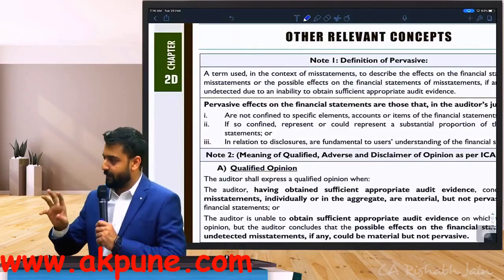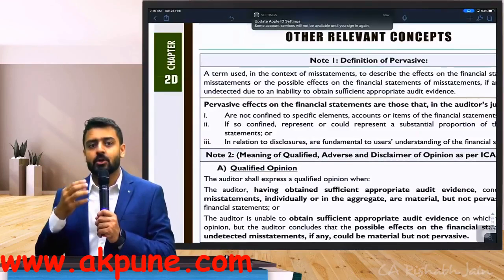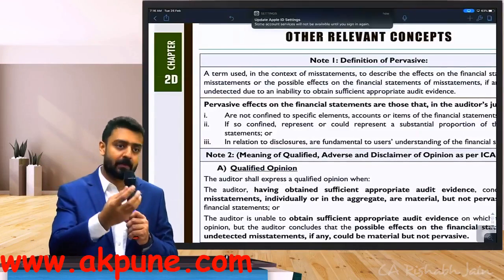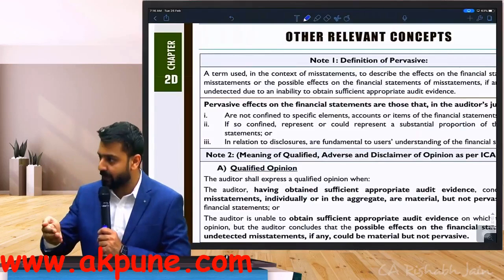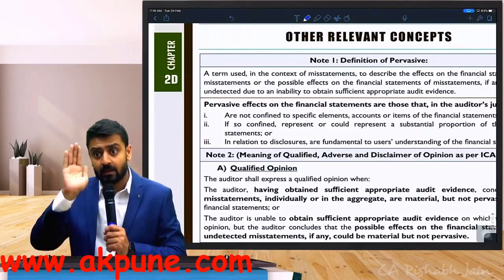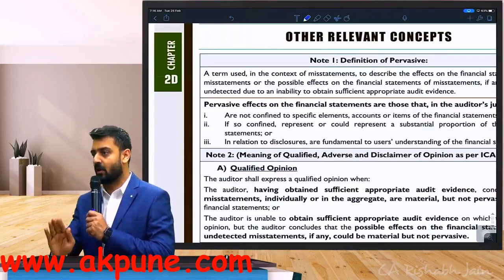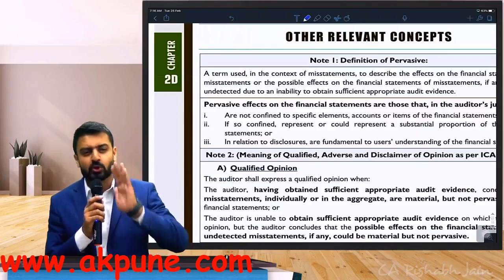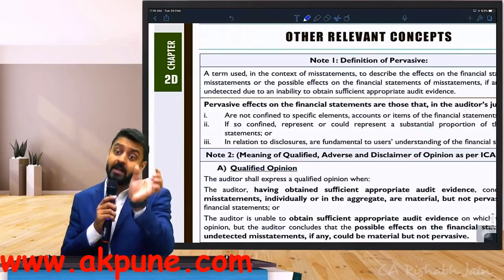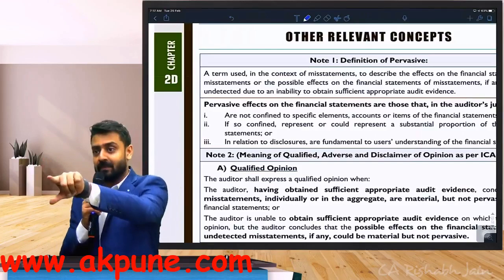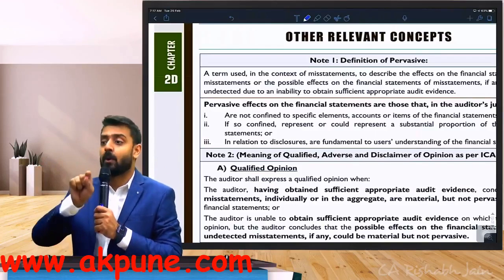We will use the word pervasive in audit only and only when we are thinking about the word misstatement. Only in the context of misstatement, whenever you are evaluating a misstatement, think about the word pervasive. There is no other situation where we use the word pervasive in audit. When I use the word misstatement, it includes a misstatement or a possible misstatement.